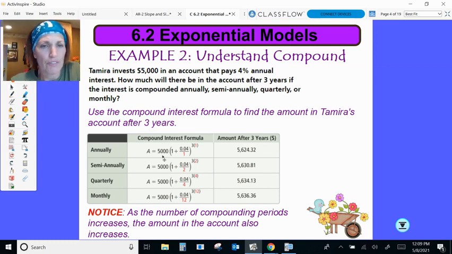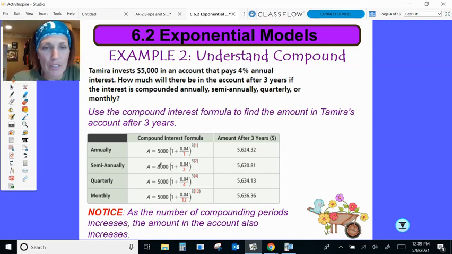That's what she put down first. 1 plus, and we take that interest rate of 0.04 in decimal form, divide it by 1 because we're doing annually, so just once a year, raised to the power of 3 years times just 1 because we're only compounding 1 time in the year. So this is how much money she has after 3 years.